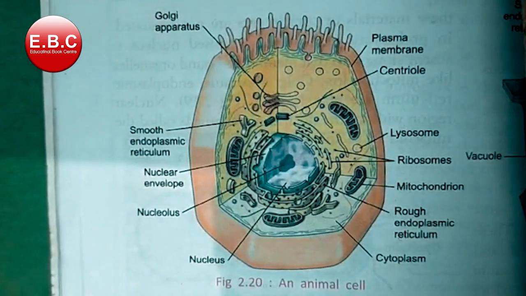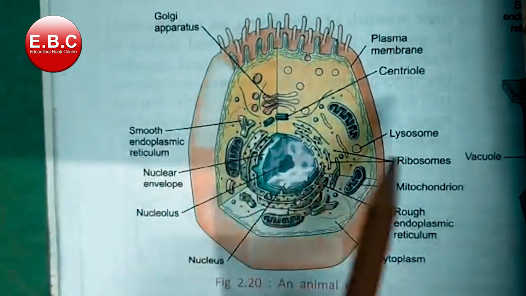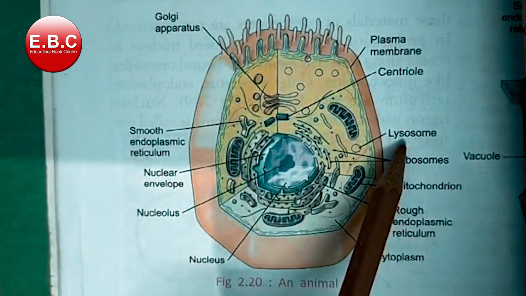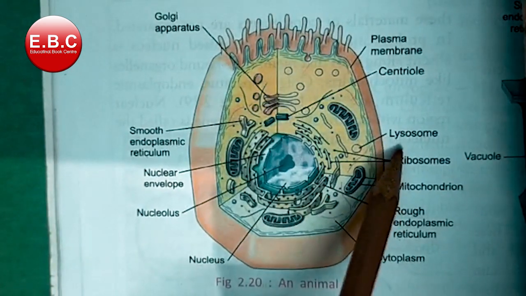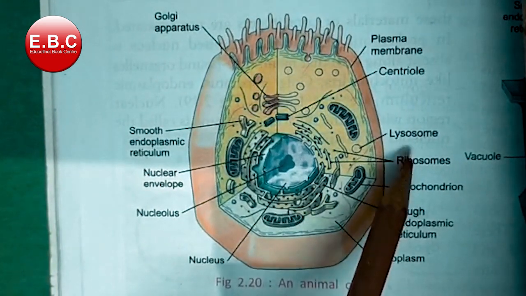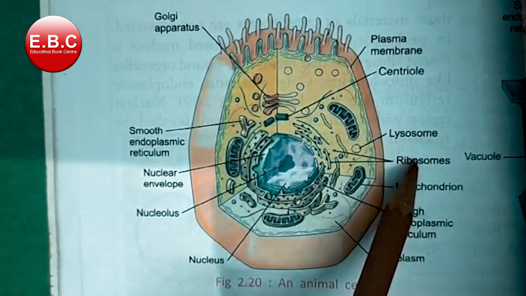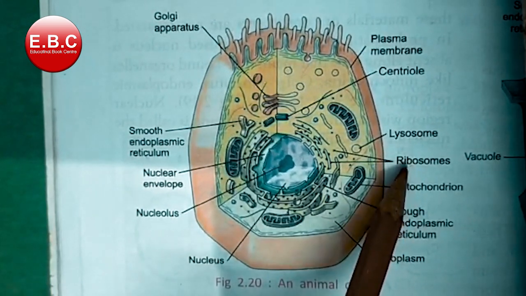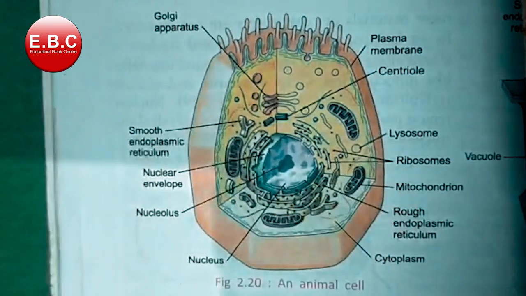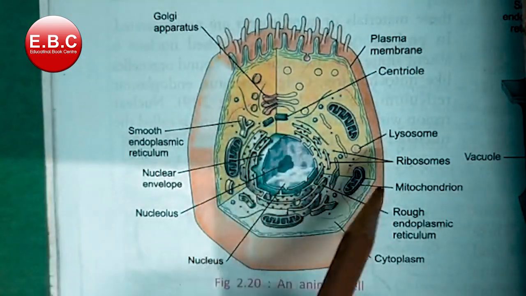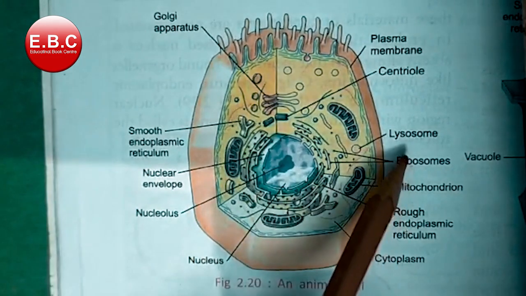Next, the lysosomes. They carry out intracellular and extracellular digestion. They digest microorganisms, and they help in the formation of bone by digesting cartilage with the help of osteoclast cells.